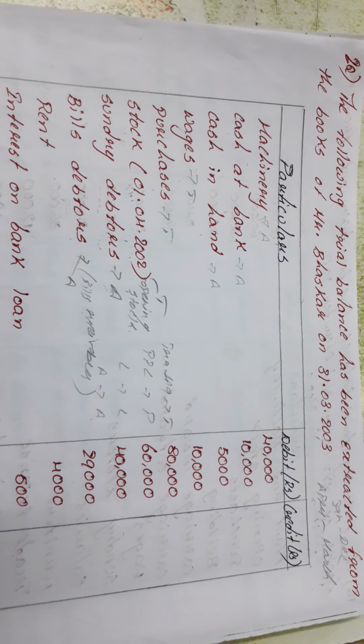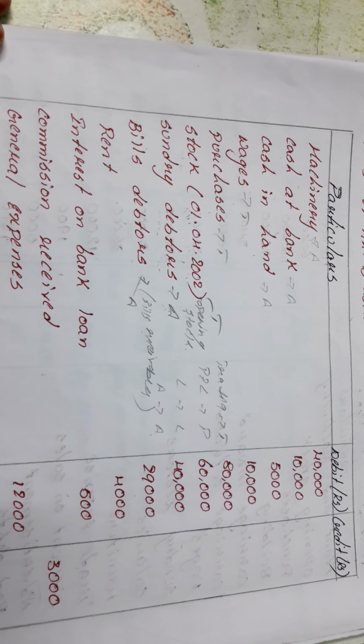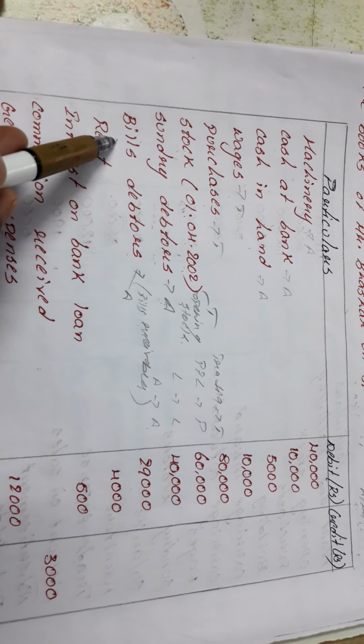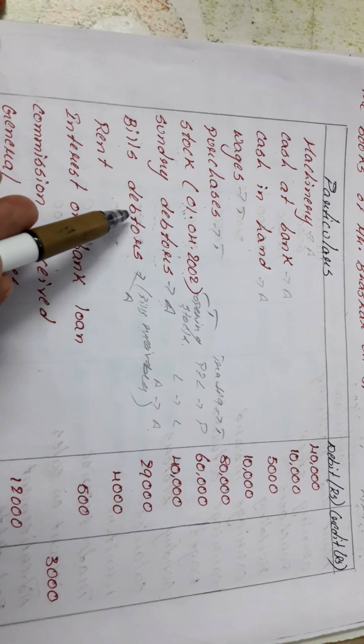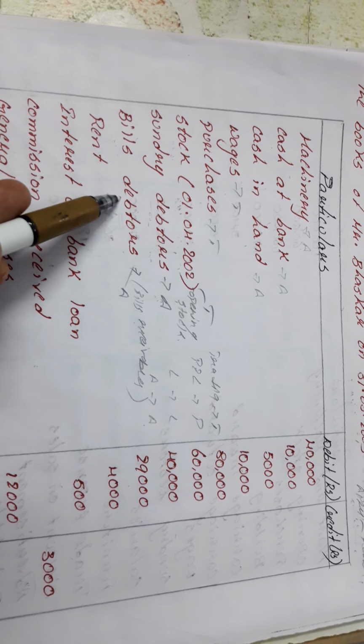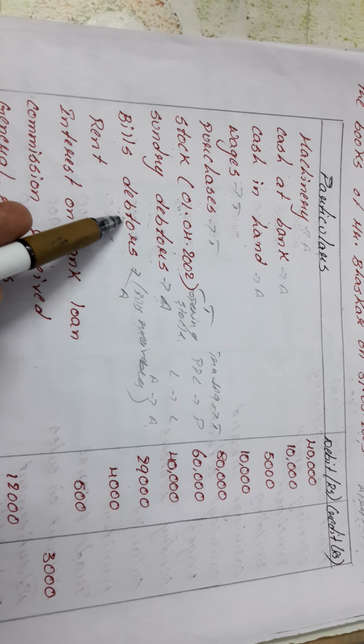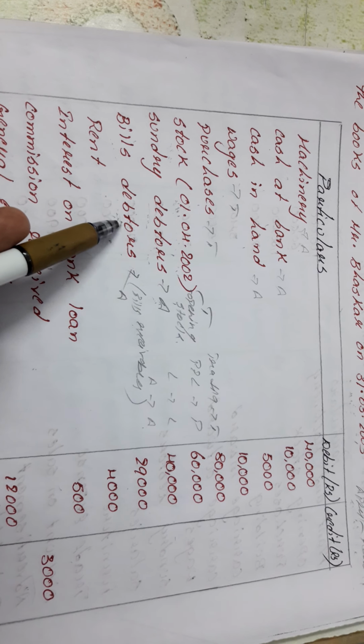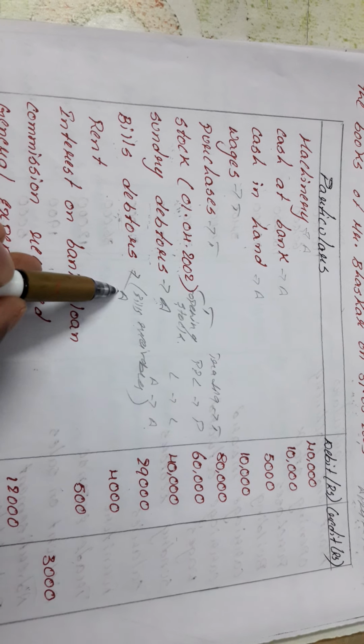Bills receivable means to some person I have made certain sales and he has to give me money, so on that person I have drawn a bill. I sold goods and wrote the bill in their name. So he becomes a debtor because he has taken the worth of goods from me, so he becomes a debtor for me. So they come under the asset side.